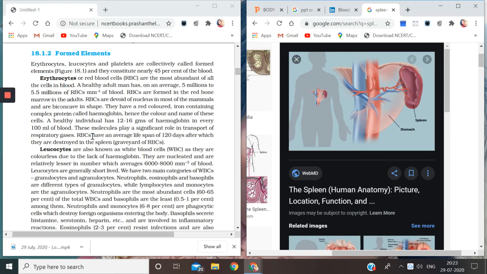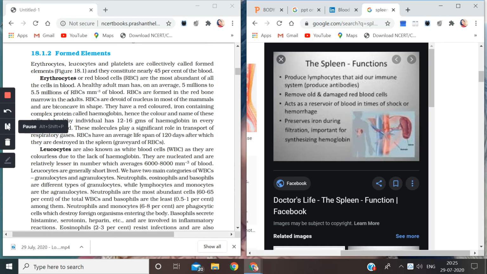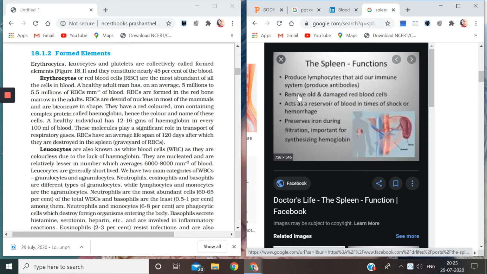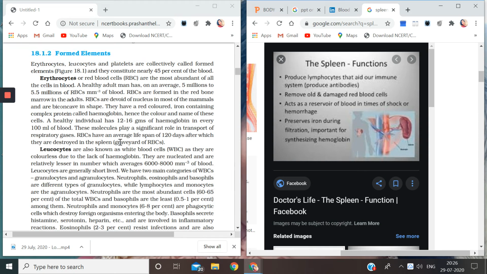And children, one more thing I wanted to show you: what is the spleen? Because generally children ask when I teach them that RBCs are formed in the bone marrow, but they are destroyed in the spleen. So children, you see this is the part, the spleen, just near the stomach. Okay, this is the part called the spleen. It is also known as the graveyard of RBCs. I also wanted to give you a little information about the spleen, that it is a part of our lymphatic system. We will be doing this lymphatic system further in this lesson.